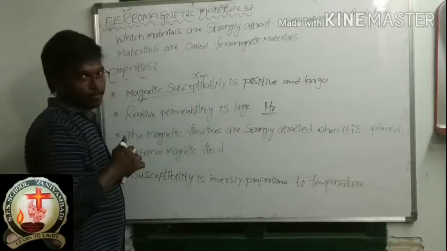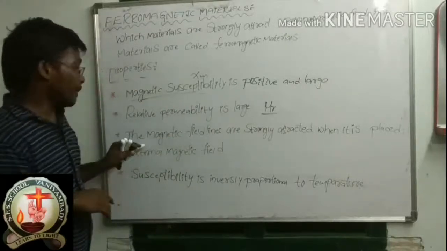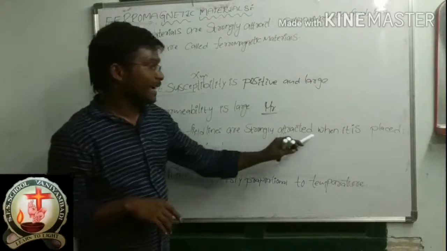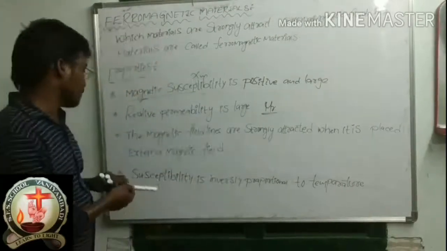Okay, and the magnetic field lines are strongly attracted when the material is placed in an external magnetic field.